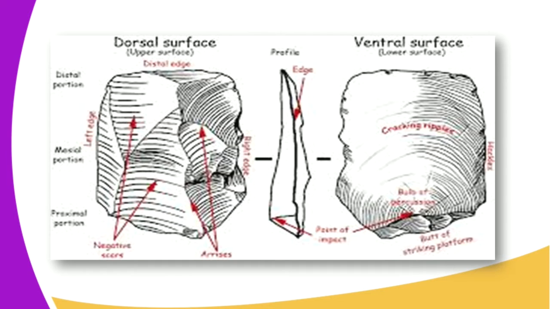We look at the fist hatchets method. This is a diagram of the fist hatchets method, which is one of the earliest well-finished industries, where the flint stone was narrow at one end and broad at the other.